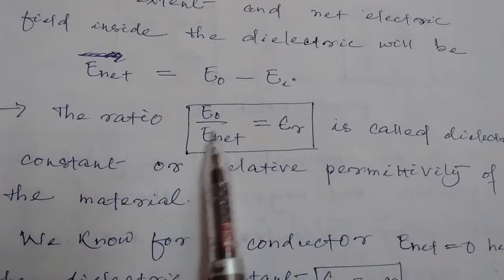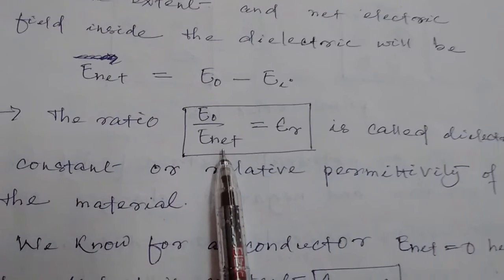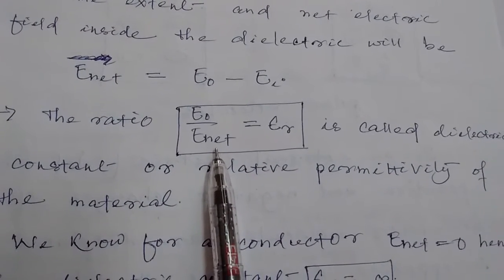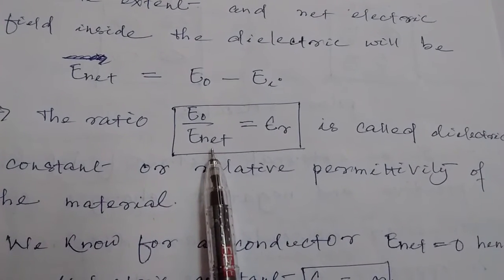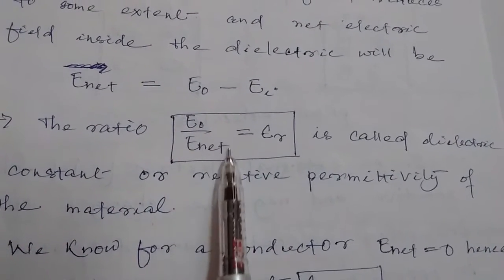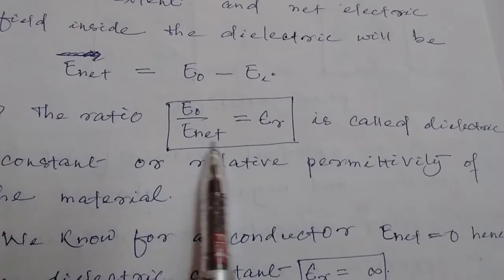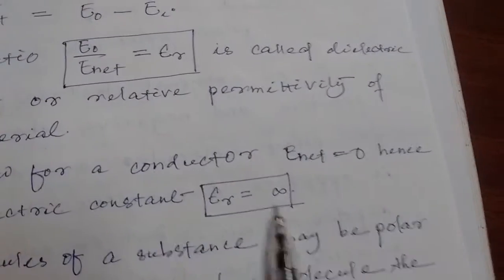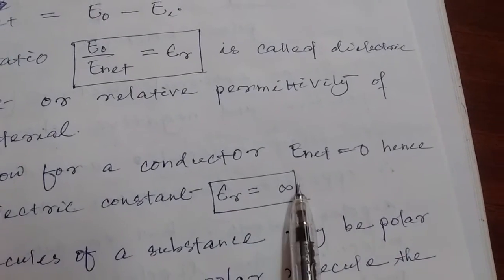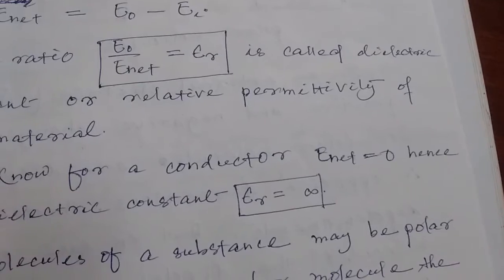In the previous class, we learned that inside the conductor the net electric field is 0, because the conductor completely blocks the external electric field from entering inside. As a result, epsilon R for a conductor will be infinite. It is one of the short questions often asked in the exam.